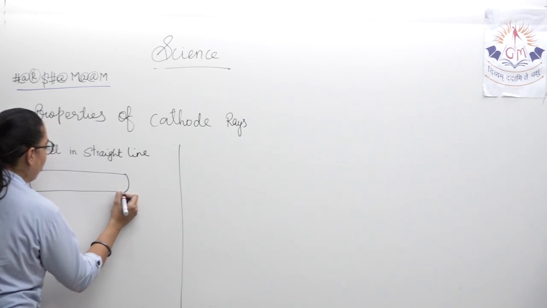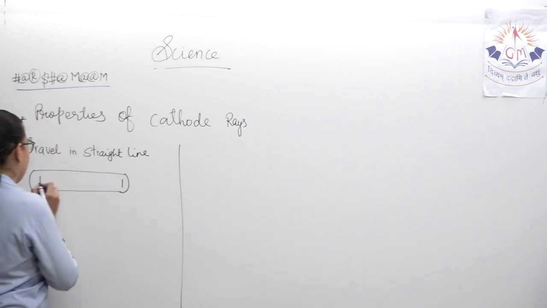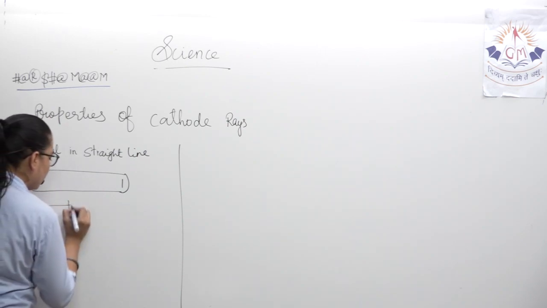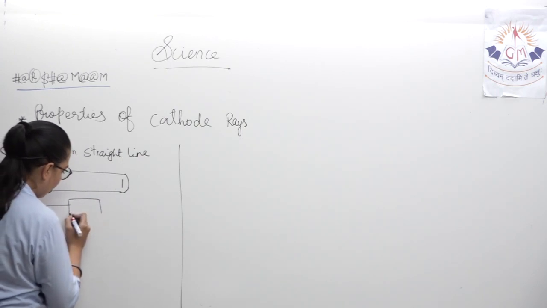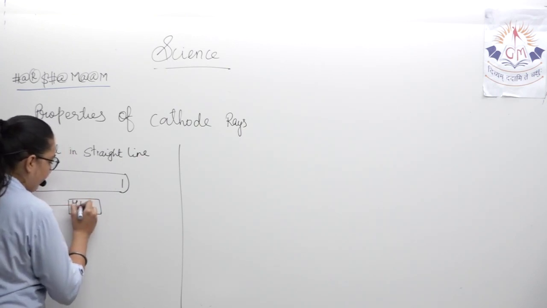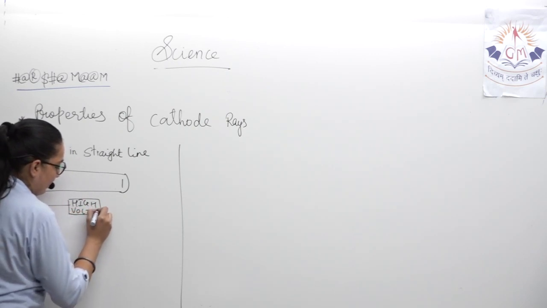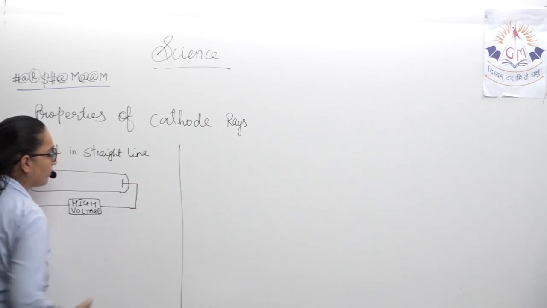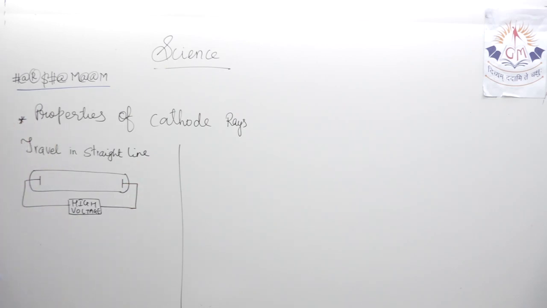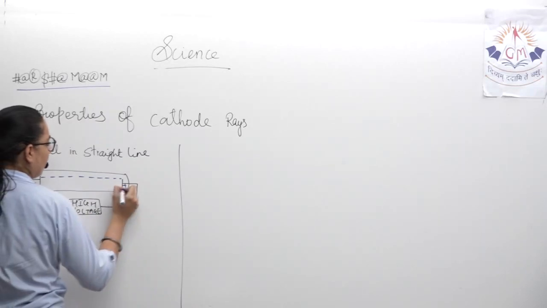this is the cathode ray tube. These are the two electrodes, and this is the high voltage. Okay? Now you can see the particles going from negative to positive.